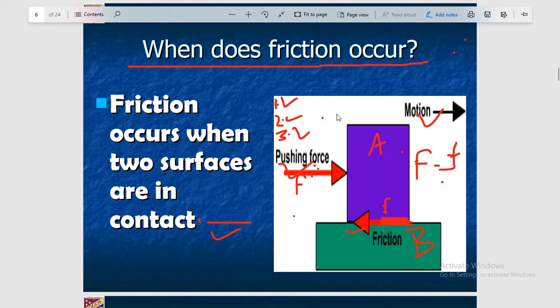The conclusion of this discussion is that the frictional force can have values from 0 to some certain value, and it can never be greater than the pushing force. It can be either 0 or it can be equal to the pushing force, but it cannot exceed the pushing